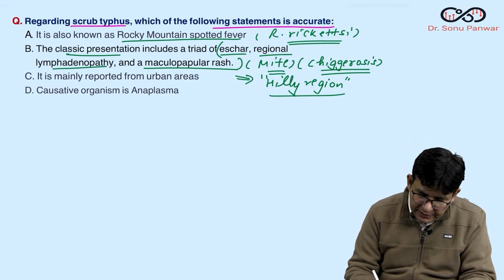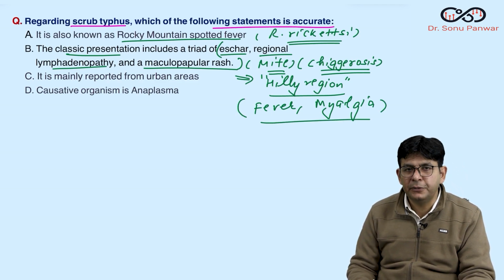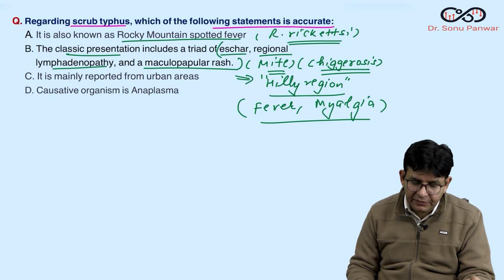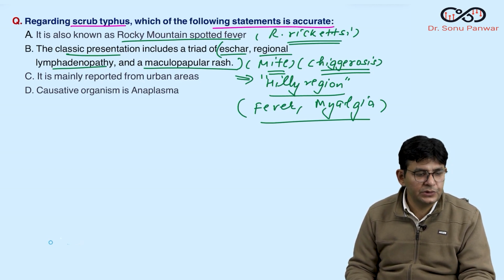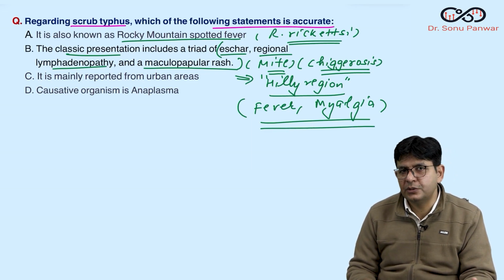The disease presents with fever, along with myalgia, and as given in the question, eschar with regional lymphadenopathy and a rash. These are all features of scrub typhus, and this disease is common in India also.